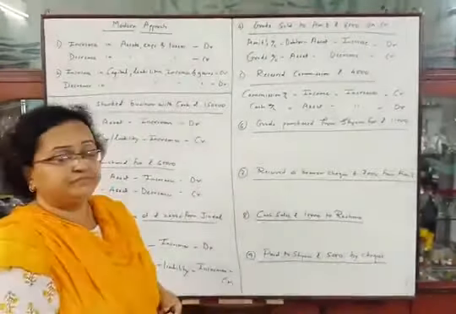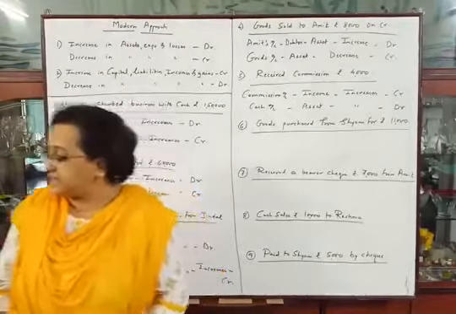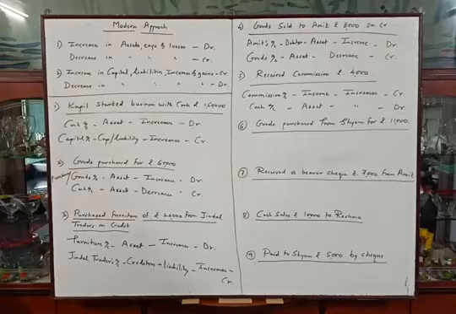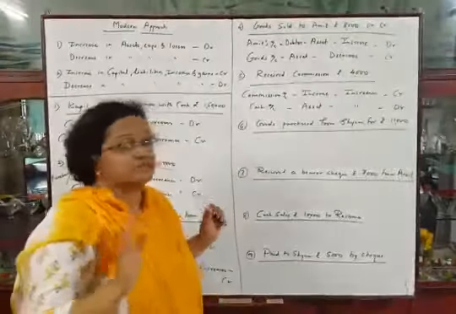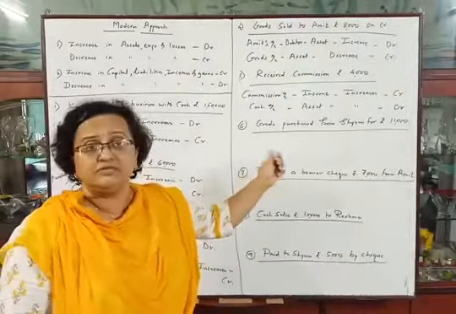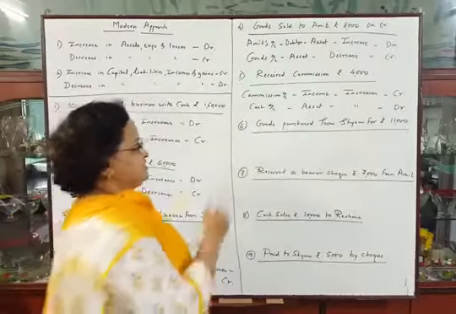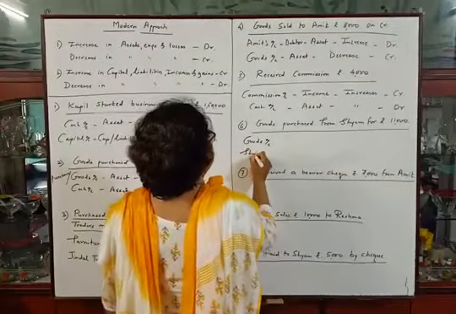Now the next entry, goods purchased from Shyam for ₹11,000. See, I have explained this type of example to you. The entry is of purchase, Shyam. The party's name is given in the problem, and for cash words are not here. So this is a credit transaction, even though the words on credit are not mentioned in this sentence. Okay, so this is a credit transaction. First account will be goods account, and second account will be Shyam's account.